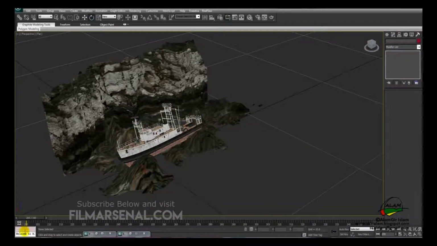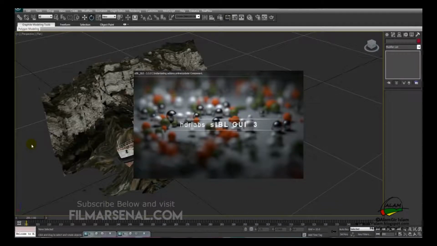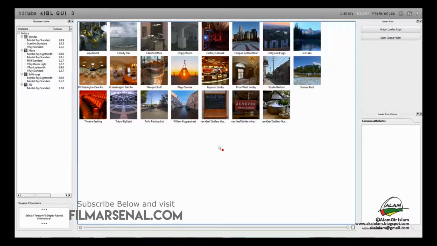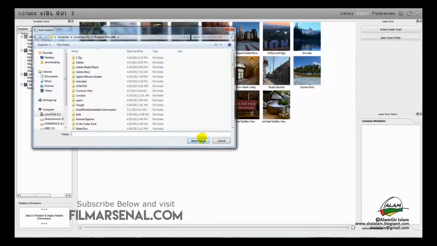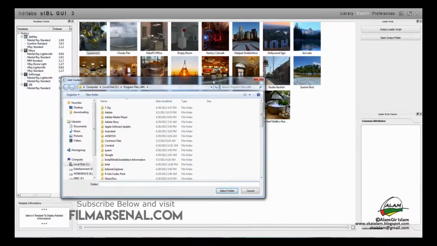So we'll start up SIBL and wait for it to load, and this is HDR Labs SIBL GUI, and you can see there are some presets which are already loaded into this software. You can download this from the website and then add it here. You can add the presets by right clicking on this and click add content, and then you can select the folders where it has the SIBL presets.